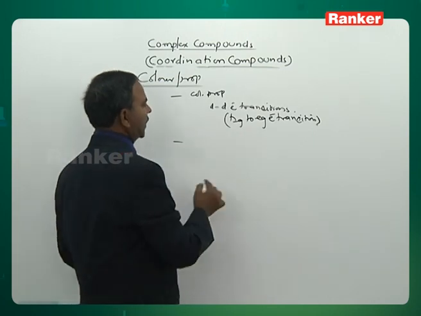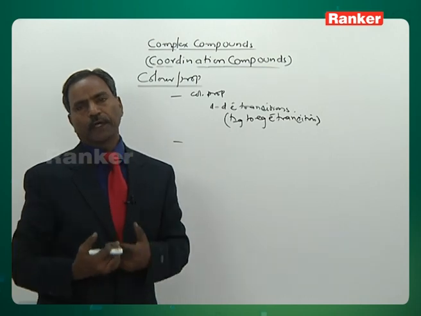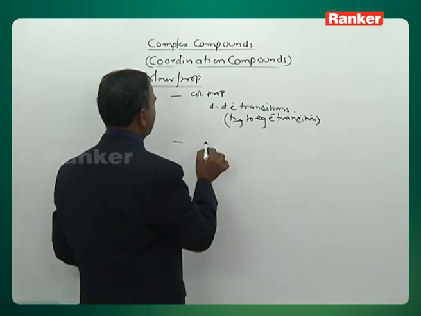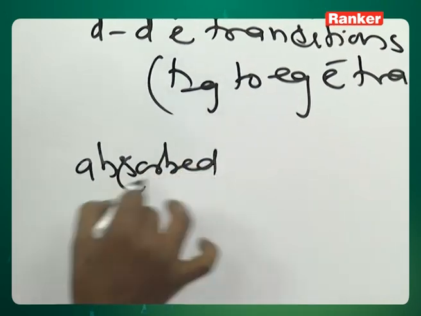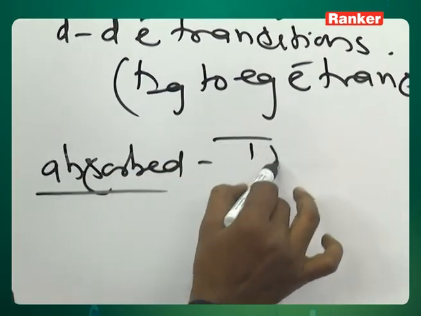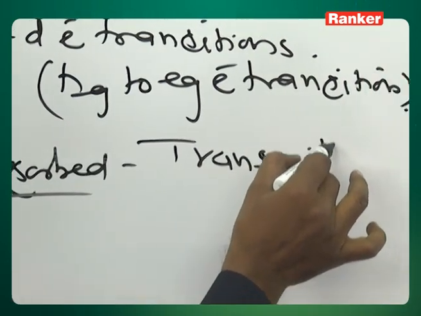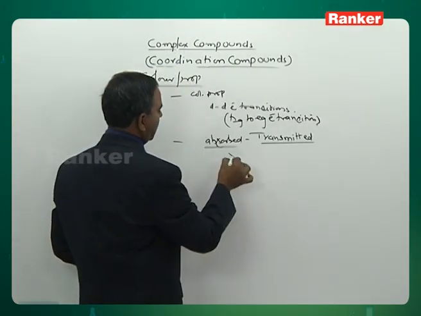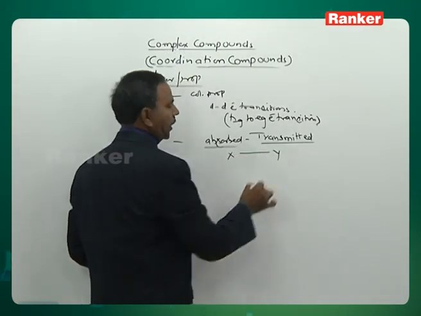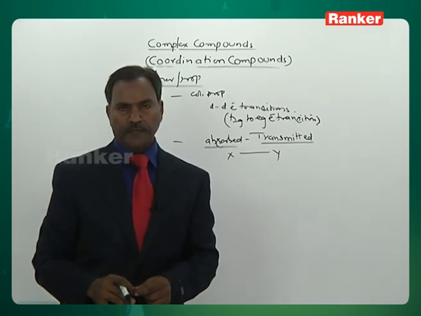Next, there is a relationship between absorbed and transmitted color. Suppose X color is absorbed, then Y color is transmitted.